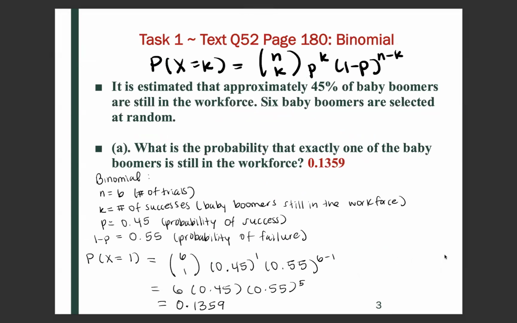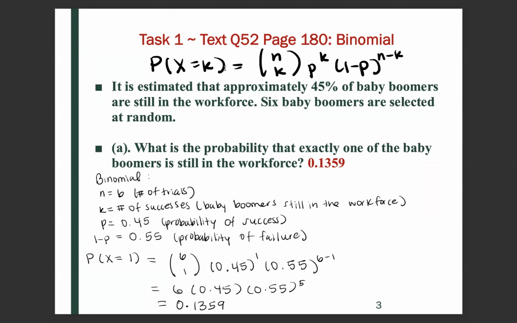It is estimated that approximately 45% of baby boomers are still in the workforce. 6 baby boomers are selected at random. What is the probability that exactly one of the baby boomers is still in the workforce? So here, this is following a binomial distribution.